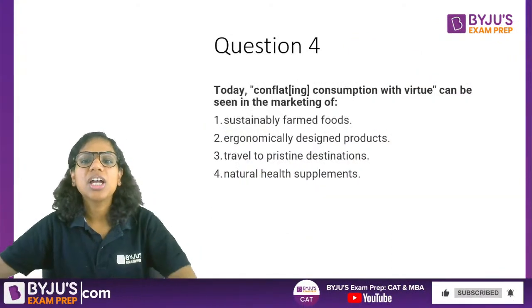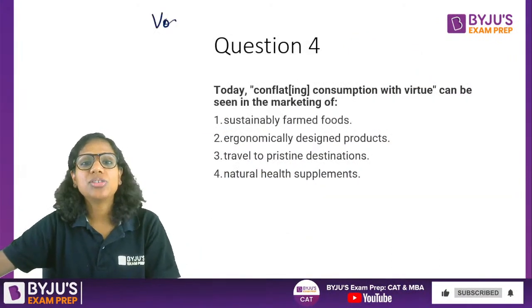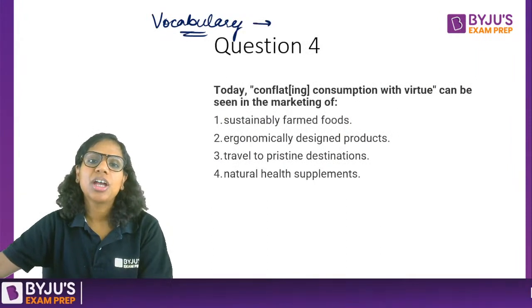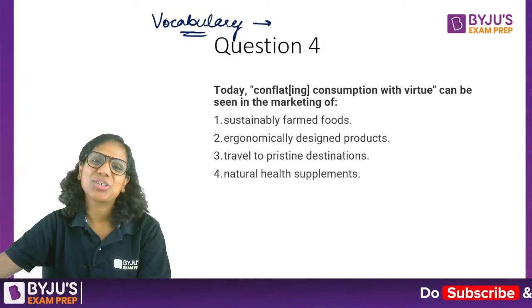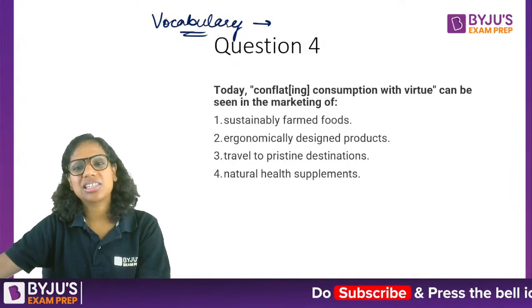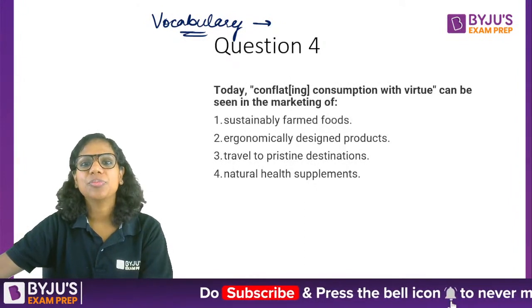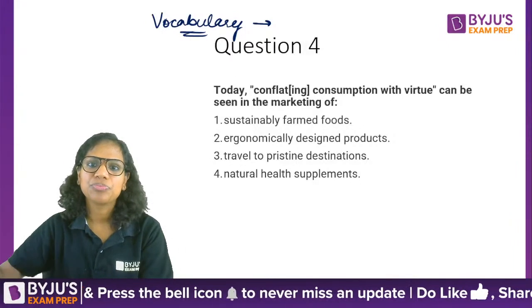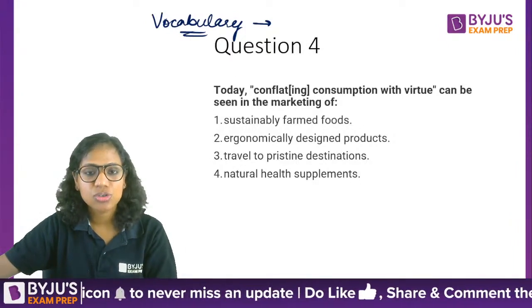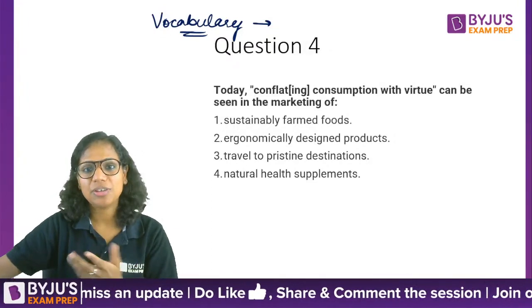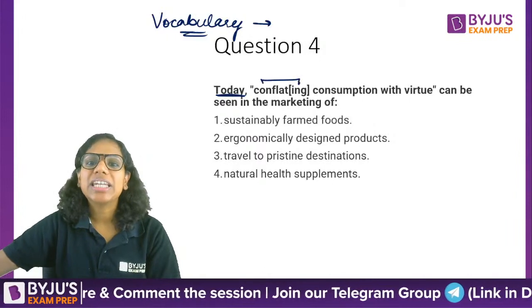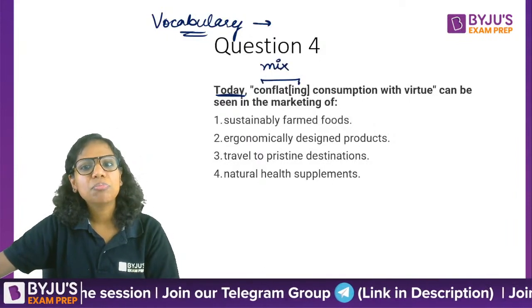Now, vocabulary is important. Students think that it doesn't come in CAT, so why should we do vocabulary? Because of these reasons. If you do not know what temperance is, or what sobriety is, it might pose a problem for you in attempting these questions, right? Inebriated is drunk. So you may have learned a lot of new words today. Conflating means mixing.